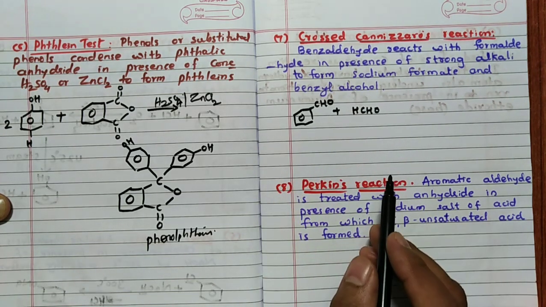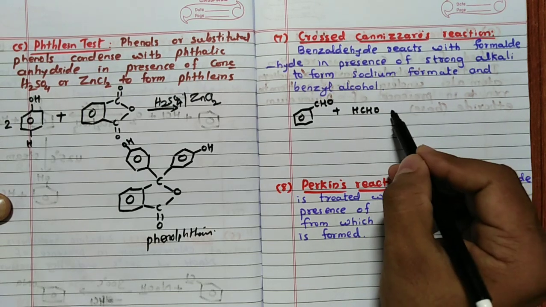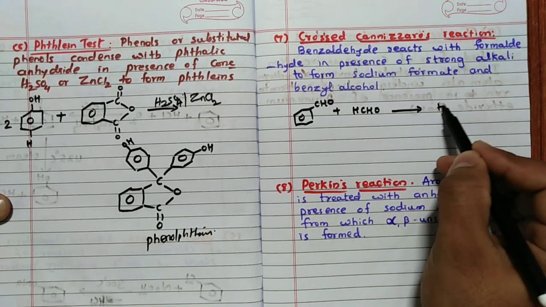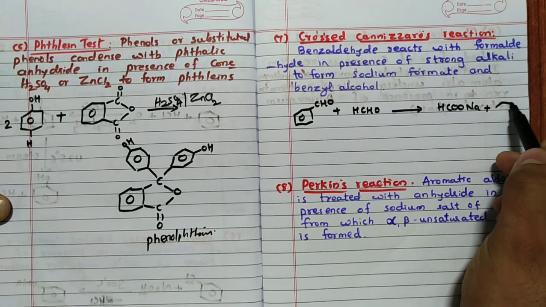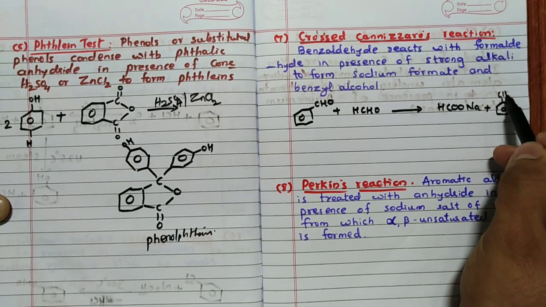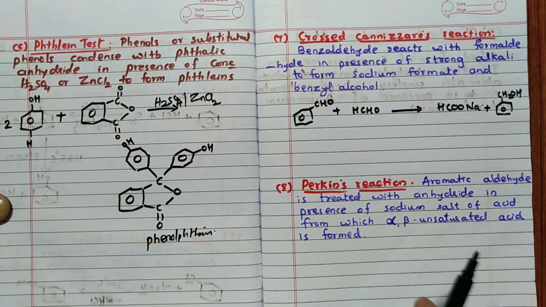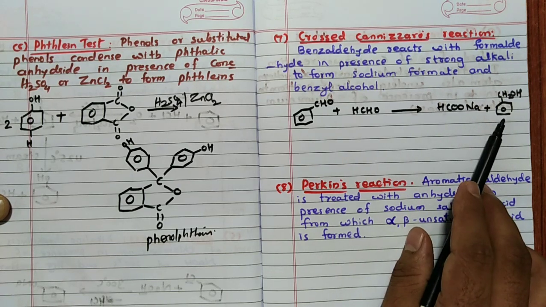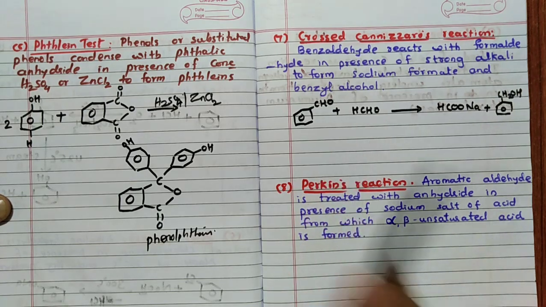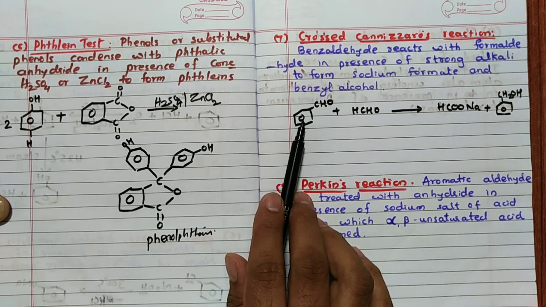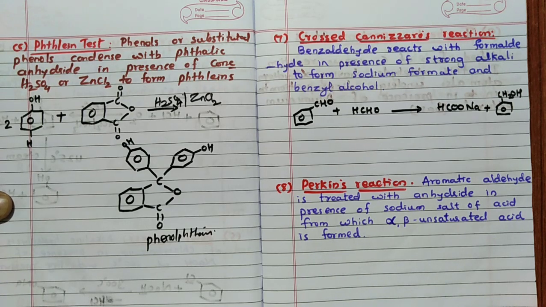So HCHO and C6H5CHO. Now further, what happens is that in this particular case it is going to form HCOONa plus C6H5CH2OH. We know it is a disproportionation reaction; a sodium salt and an alcohol are going to form. But why is alcohol not formed from formaldehyde? Why is it possible only for benzaldehyde? These types of questions I will answer in the upcoming video on the Cannizzaro reaction separately. Chemistry in 10 minutes. Fine.